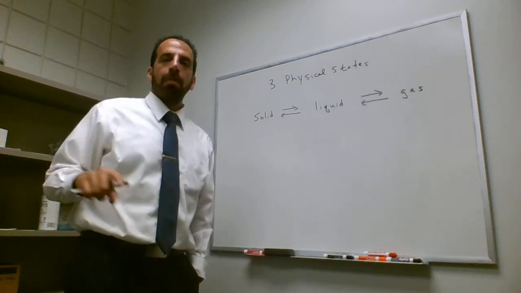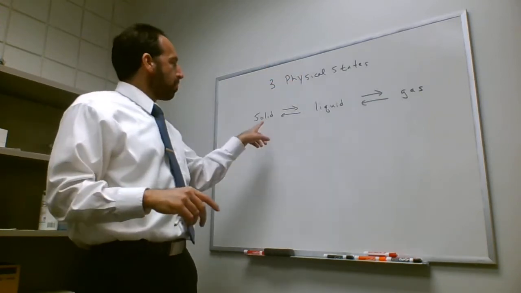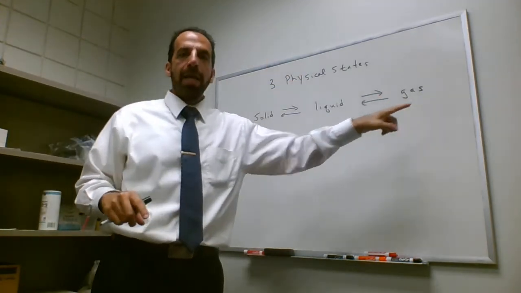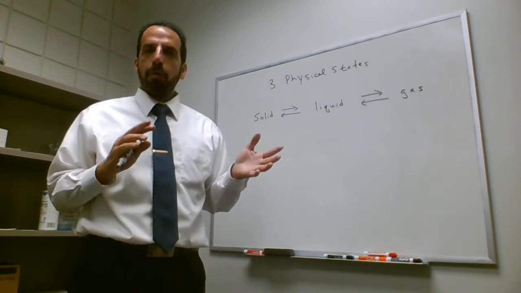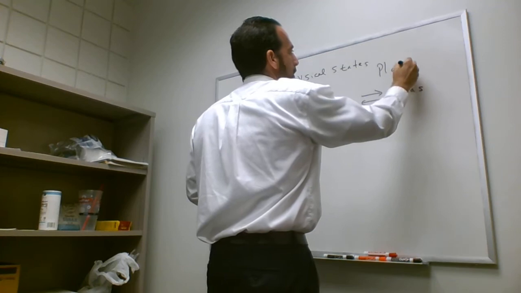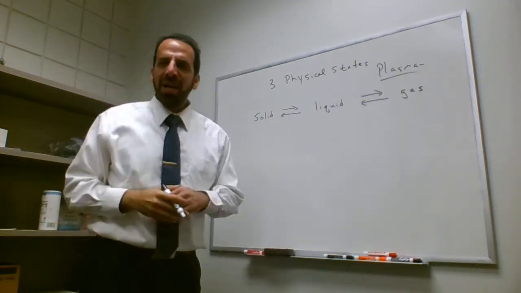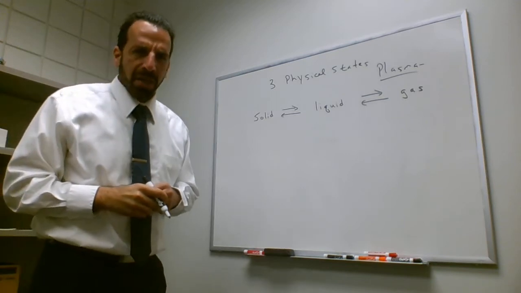So today I want to talk quickly about the three physical states of matter. There's solid, liquid, and gas. Sometimes people consider a fourth state. That's going to be plasma. So plasma is an ionized gas. We'll talk a little bit about ions later on this semester.